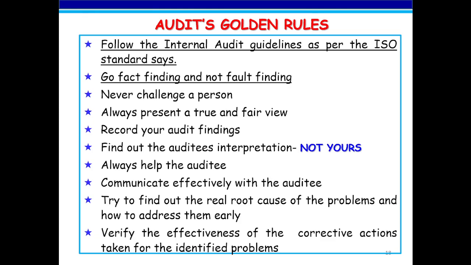These are the audit's golden rules which all ISO auditors should follow. They are: follow the internal audit guideline as per the ISO standard. Go fact finding and not fault finding. Never challenge a person. Always present a true and fair view. Record your audit findings with meaning and purpose. Find out the auditee's interpretation, not yours.